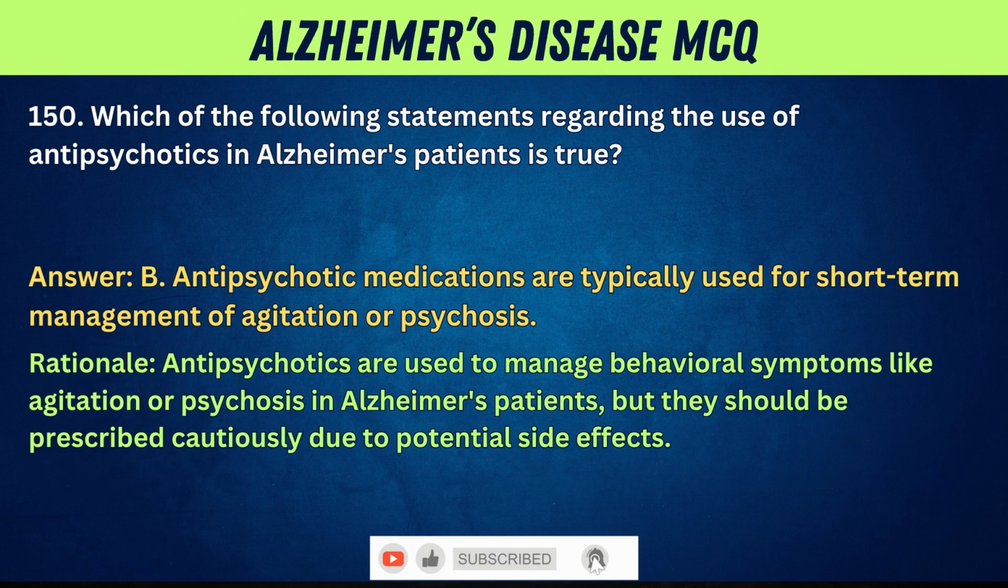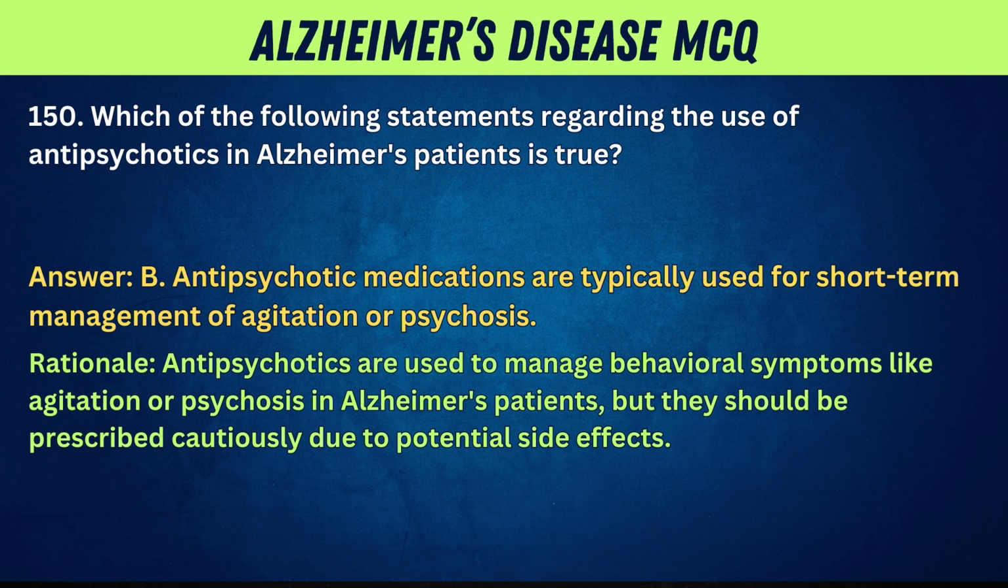Answer: B. Antipsychotic medications are typically used for short-term management of agitation or psychosis. Rationale: Antipsychotics are used to manage behavioral symptoms like agitation or psychosis in Alzheimer's patients, but they should be prescribed cautiously due to potential side effects.